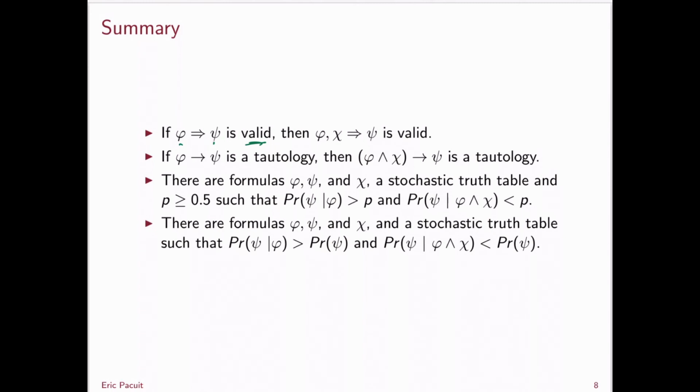There are formulas phi, psi, and chi, and stochastic truth tables, and some threshold P greater than or equal to 0.5, such that the probability of psi given phi is greater than P, and the probability of psi given phi and chi is actually less than P. And there are formulas phi, psi, and chi, and a stochastic truth table, such that phi is positively relevant to psi in the sense that it raises the probability of psi, but phi and chi is not positively relevant to psi. In fact, it lowers the probability of psi.